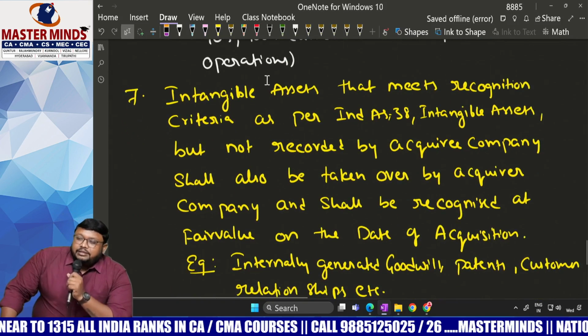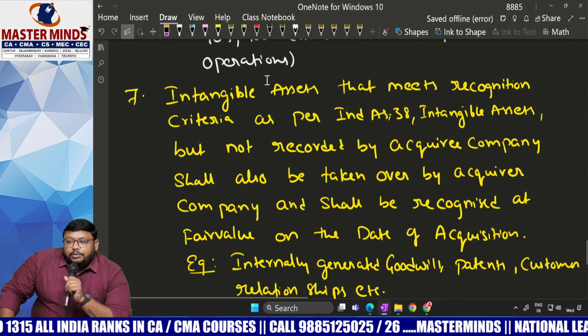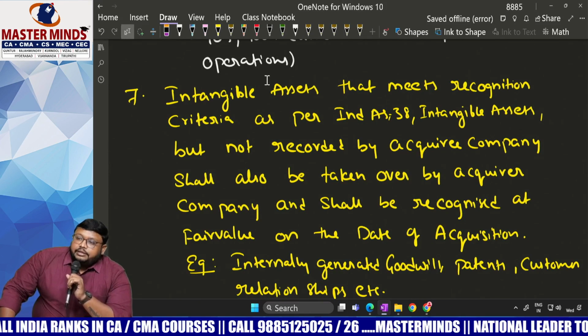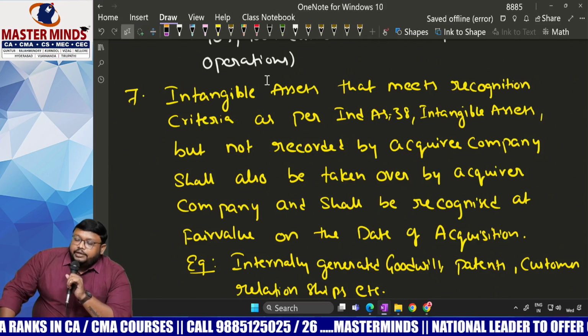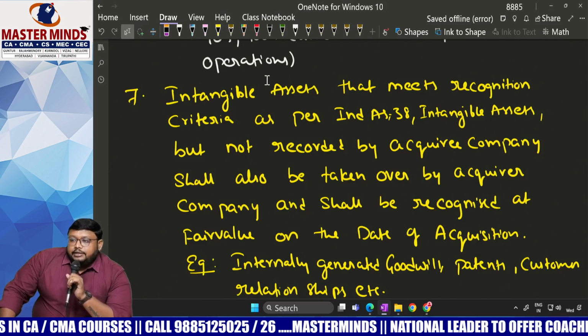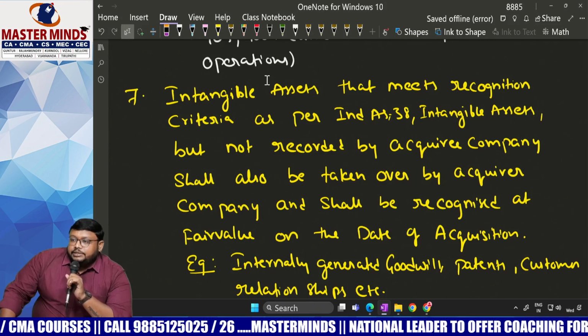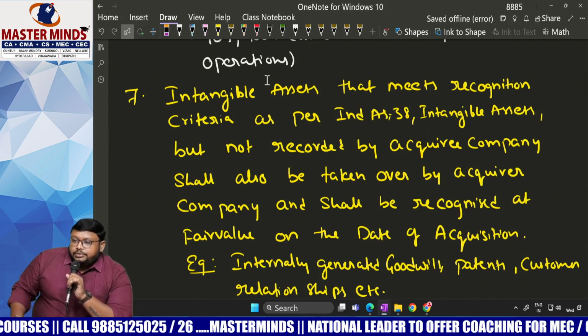So these are the rules as per Ind AS 103 for every acquisition. Regarding the assets, for every confusion relating to the acquisition, they have given certain rules.